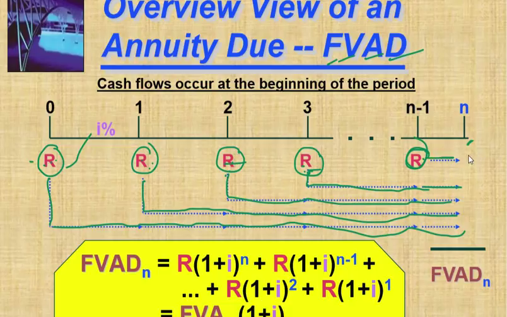Okay, so here the interest factor is 1 plus i to the power of the number of years. How many years? Here 2 years, here 3 years, here 4 years, here 5 years. Simple. Okay. And the total value you have to calculate.